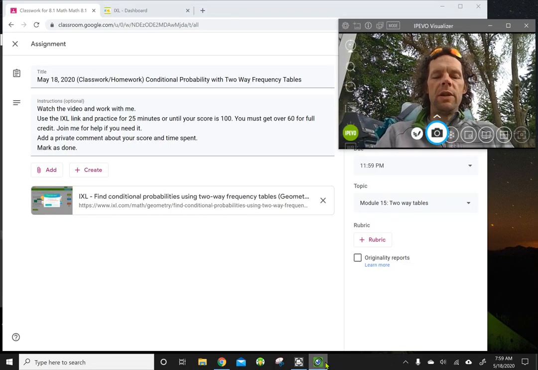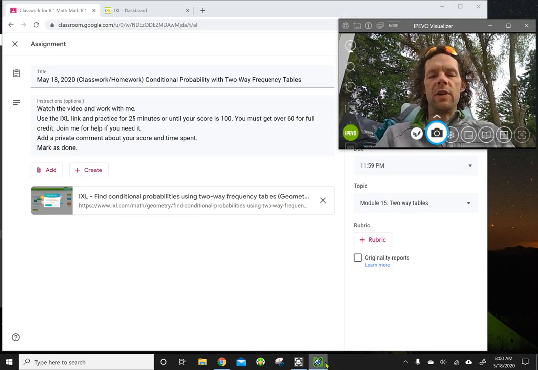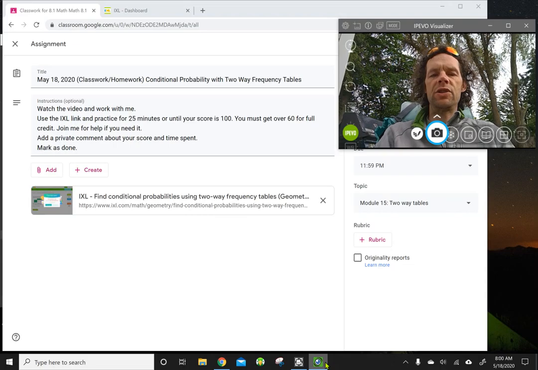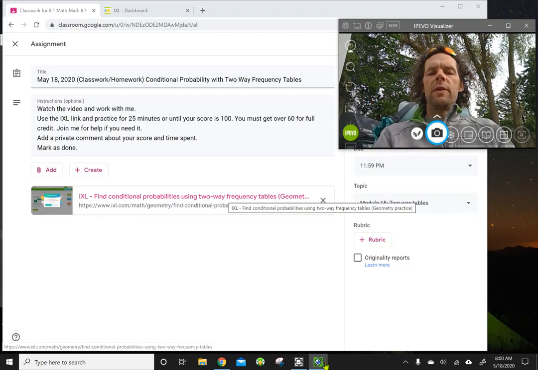I'm really excited to be here with you guys. Today we're doing the same concept we introduced last Friday: another day of practice finding conditional probability using two-way frequency tables. We had a little bit of trouble with this on Friday, so I want to spend another day on this and get a little bit more practice. So you should have all of your things with you, your calculator and pen and pencil. You're ready to work along with me.